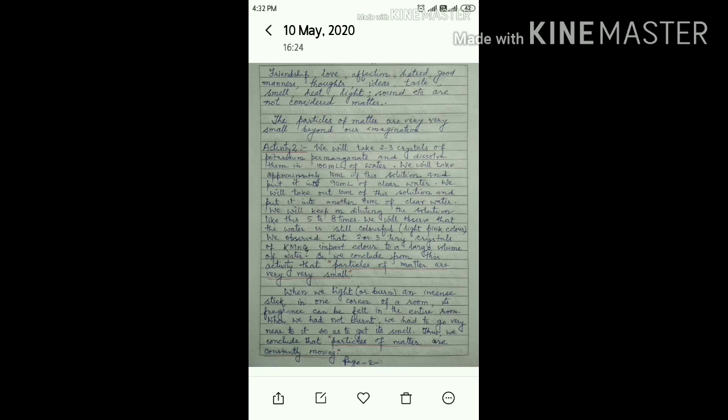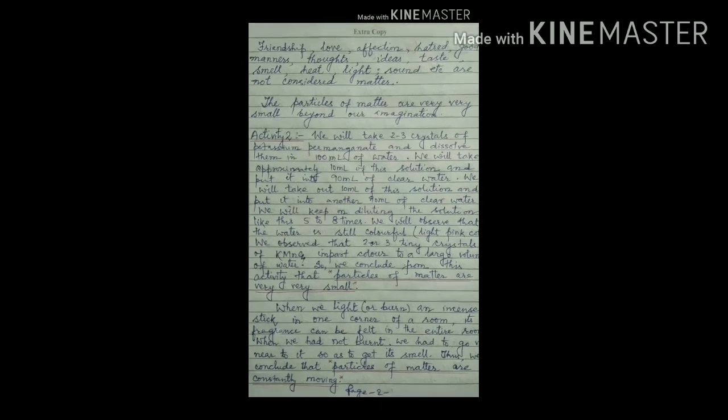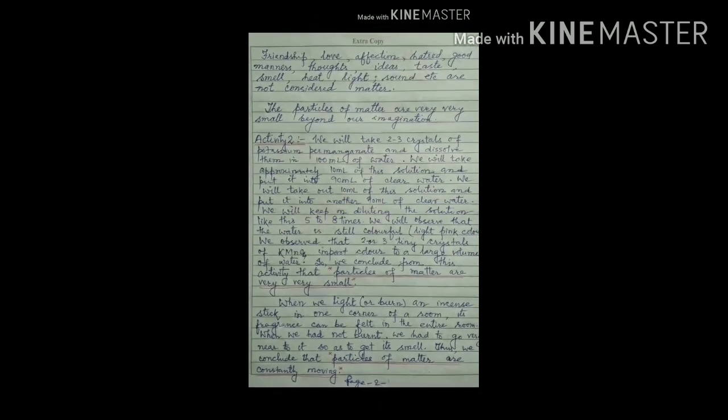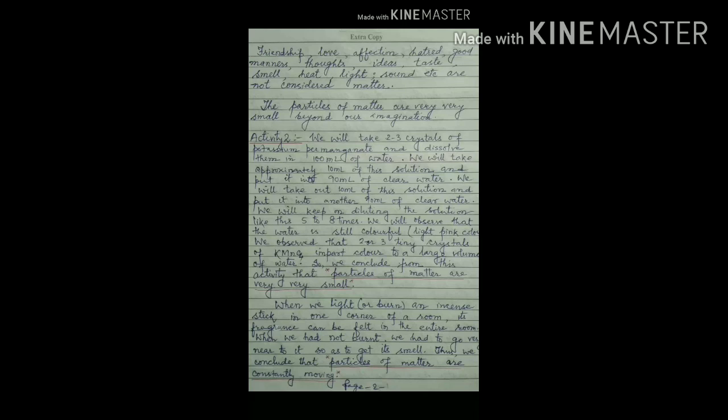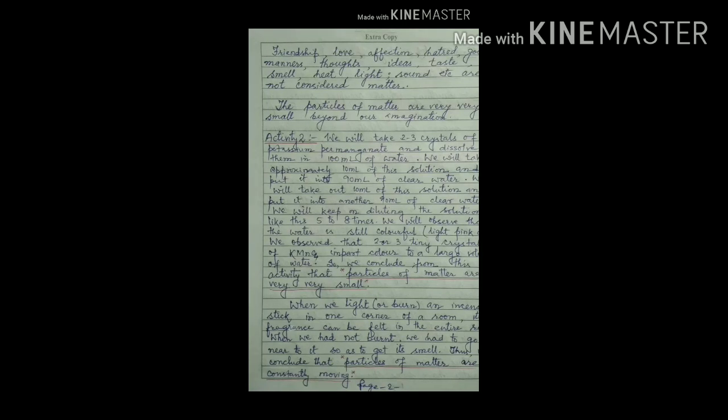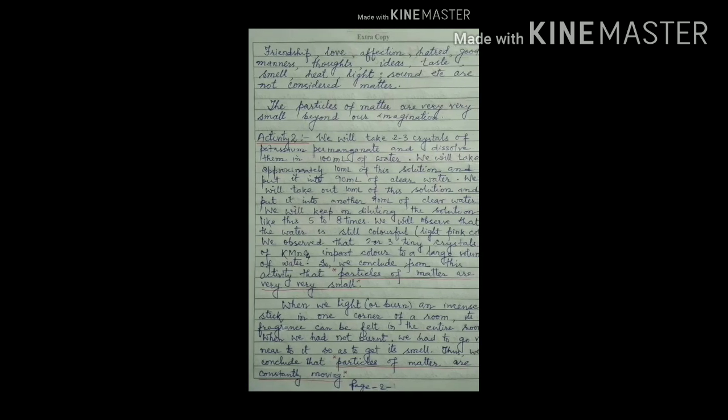The smoke given out by the burning incense stick is in motion. The particles are constantly moving, and they got mixed with the air, and that air reaches us in the far corner of the room, and then we are able to feel the smell of the burning incense stick. Thus, we come to the conclusion that particles of matter are constantly in motion.